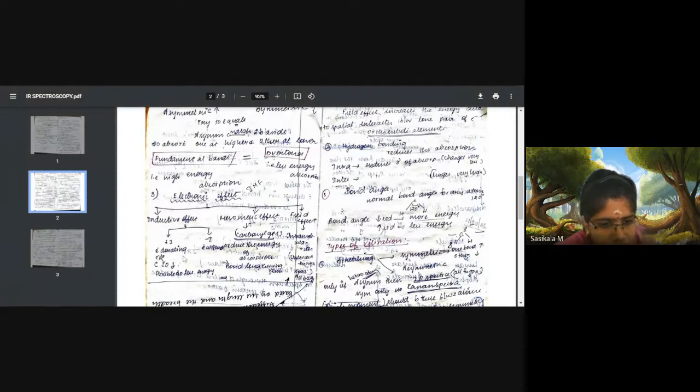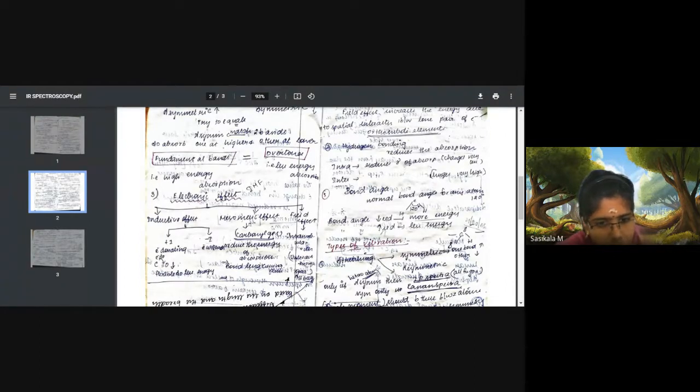Inductive effect is again classified into positive inductive effect and negative inductive effect, plus I and minus I effect. Positive inductive effect is due to electron donating groups present with the functional group, whereas negative inductive effect is due to electron withdrawing groups.